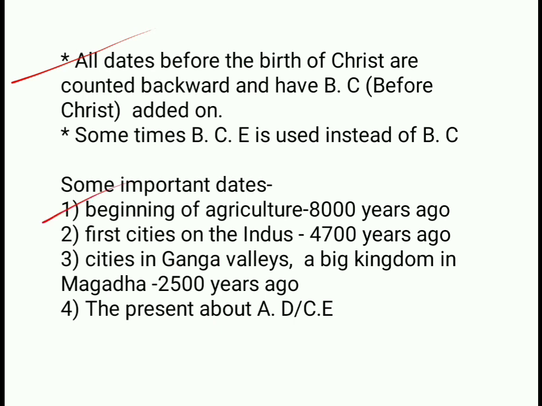Start with the first one. Beginning of agriculture, 8,000 years ago, that we call 8th BC. The first cities of the Indus Valley civilization started 4,700 years ago. Cities in the Ganga valley and a big kingdom in Magadha were established 2,500 years ago. So these are related to BCE or BC.